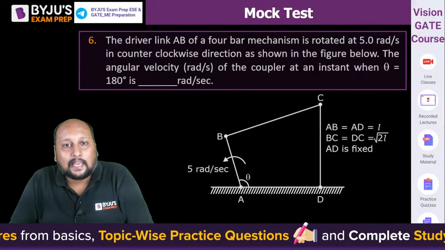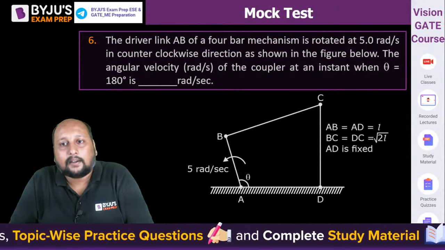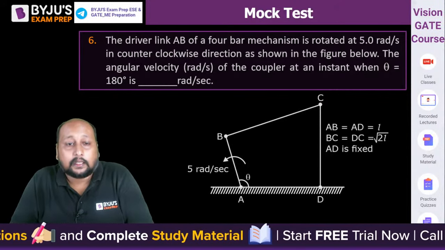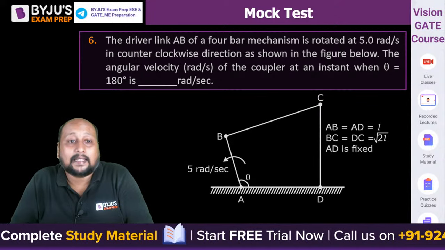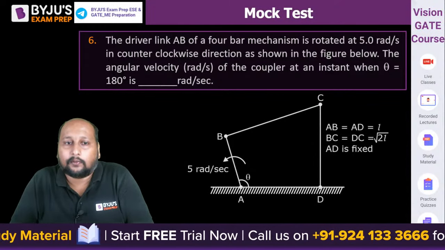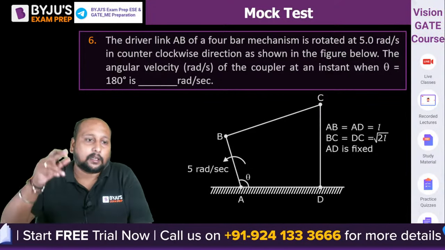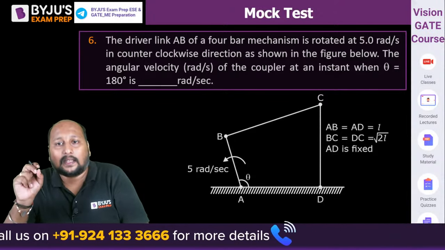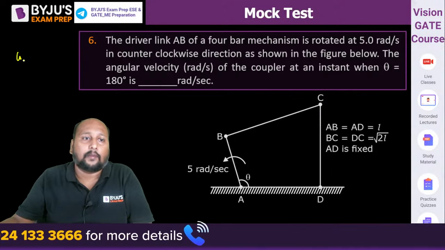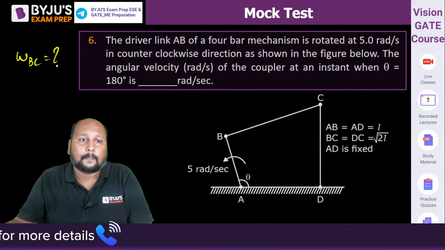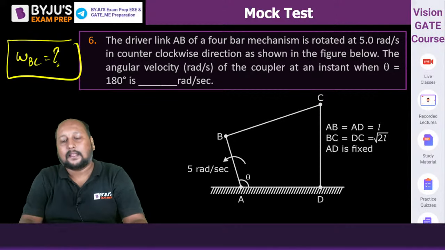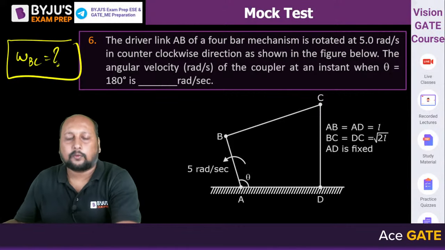The driver link AB of a 4-bar mechanism is rotated at 5 radian per second in counterclockwise direction, as shown in the figure. The angular velocity of the coupler at the instant when theta is equal to 180, that means the configuration diagram you have to draw. Okay, at theta equal to 180, what is the angular velocity of the coupler? That means omega BC they are asking. Same question, थोड़ा सा ये logical है, easy है. Try this one.